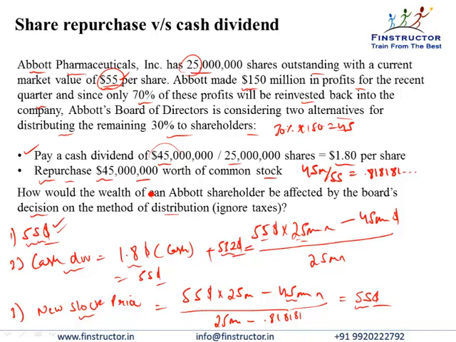So to increase or decrease shareholder wealth, once again, the business has to improve, the performance has to improve, the cash flows need to improve. Doing share repurchases or paying out dividends is not going to increase total shareholder wealth. Doesn't mean you shouldn't pay dividend. So we'll study the advanced concepts and theories of dividends in more detail in the coming levels. That was the introduction and the basics of share repurchases and dividends.